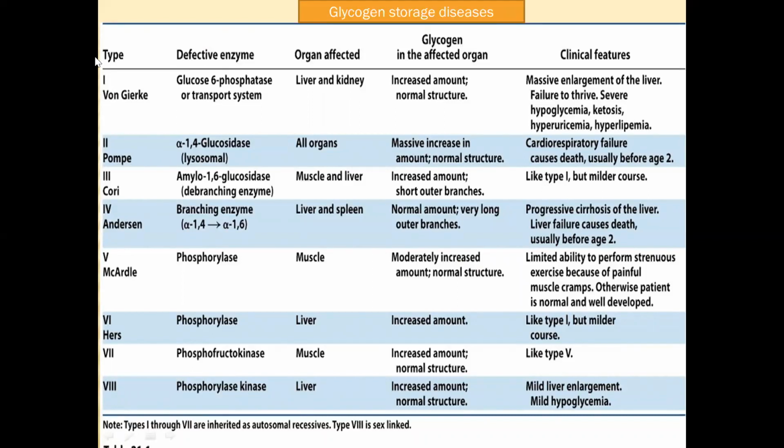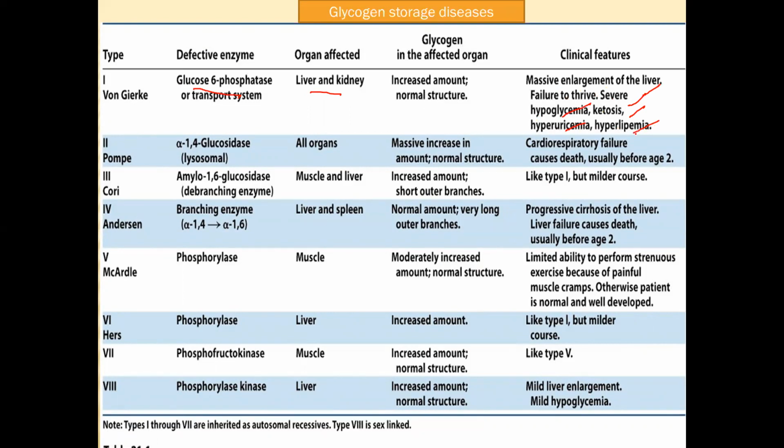For example, if you take type 1, it is called von Gierke. Type 1 is due to absence or defect of the enzyme glucose 6-phosphatase, and the organs affected are liver and kidney. What is the condition here? The condition is enlargement of the liver, failure to thrive, severe hypoglycemia, ketosis, hyperuricemia, hyperlipidemia.